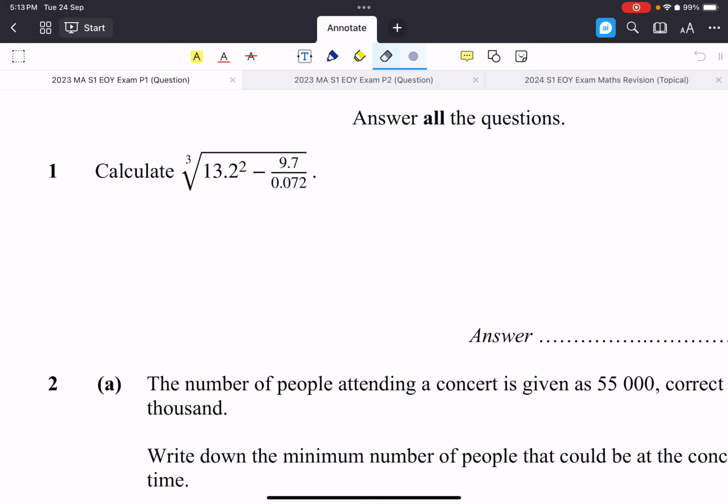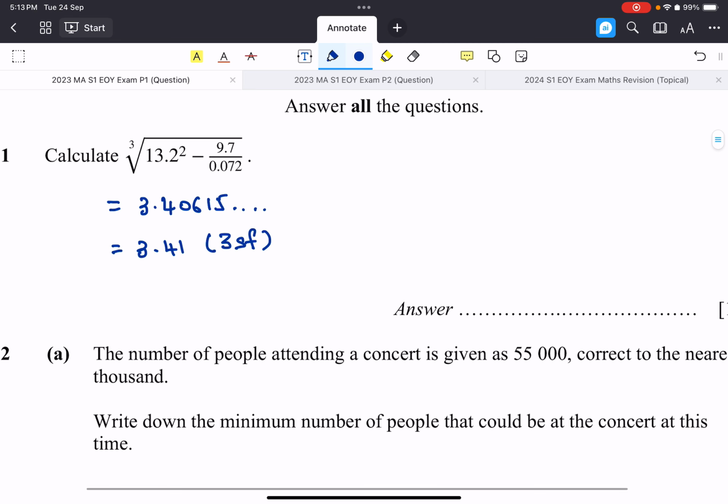When we use the calculator, what we obtain is 3.40615, etc. When we round off to three significant figures, we write down 3.41, and then we say three significant figures. We should show both the before rounded off and after rounded off version, right? So 3.41 over here.